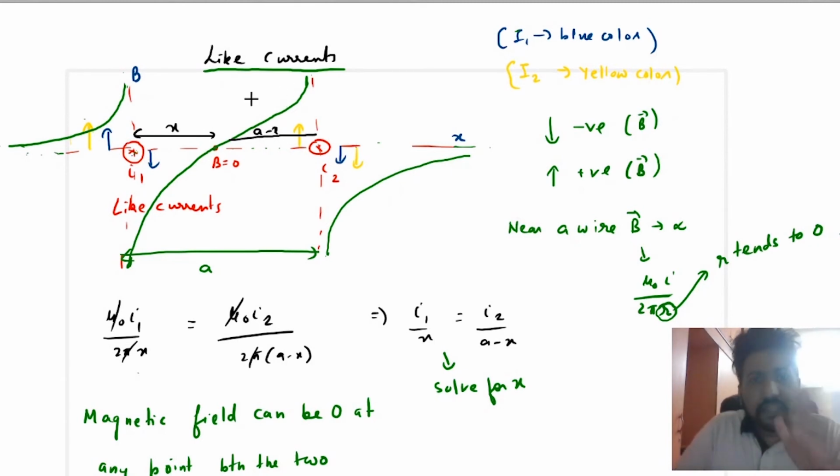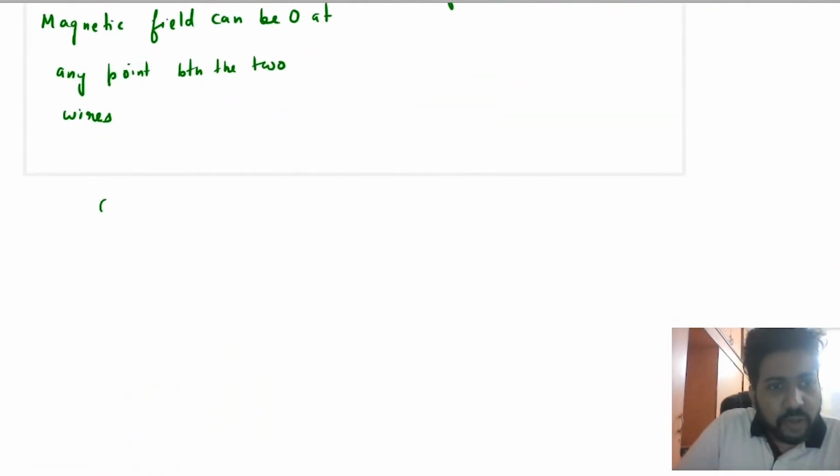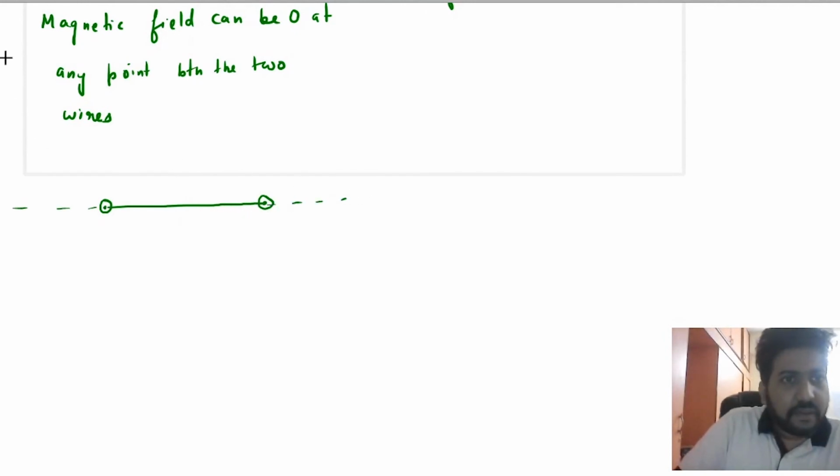Okay, this we have drawn for like currents. Now there is a homework for all of you, where you have to draw the same graph for two like currents, but this time they are carrying current in the outward direction. So this is I1, this is I2.